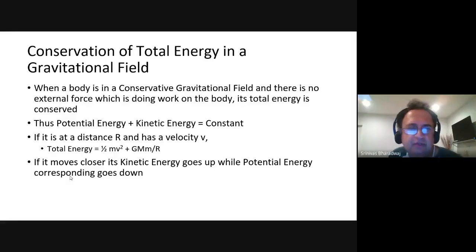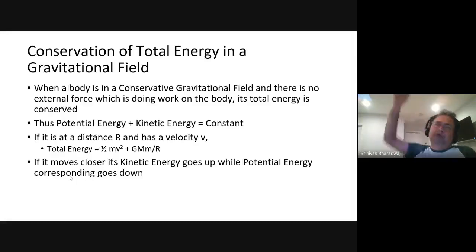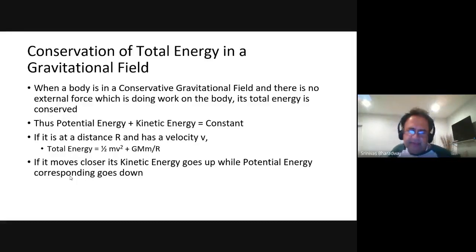T plus K equals constant. Therefore, if it is at a distance r and has a velocity, the total energy is half mv square plus GMm by r. So it has a starting energy. So you put a satellite in orbit.